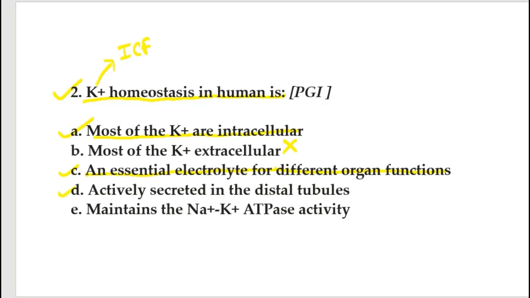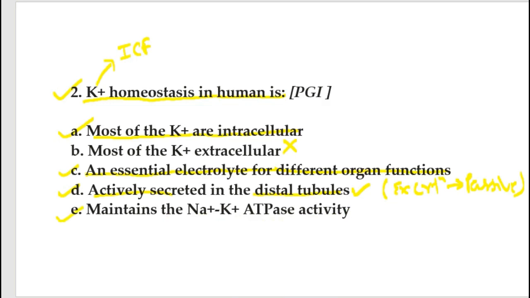Option D, actively secreted in the distal tubule: if the option said actively excreted in the distal tubule, it would be wrong, because excretion of potassium ion through the DCT is passive, not active.